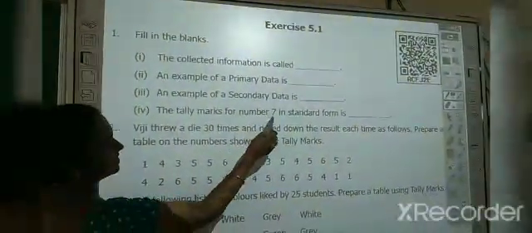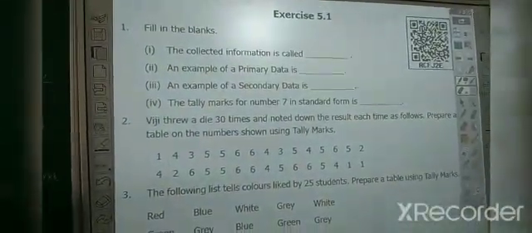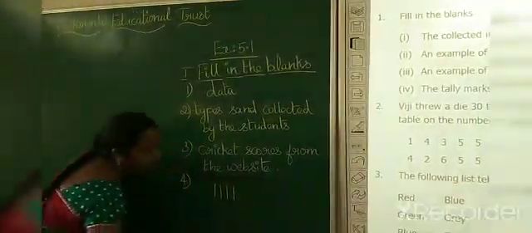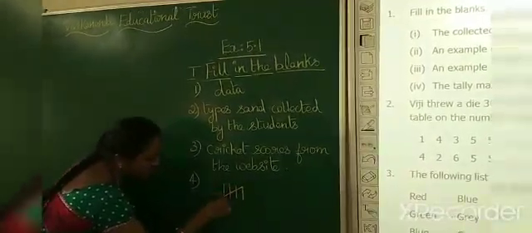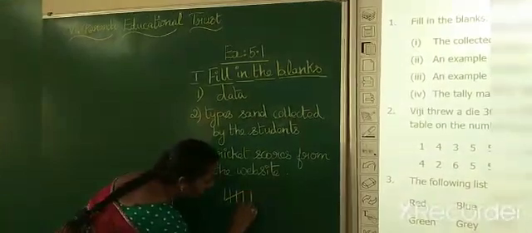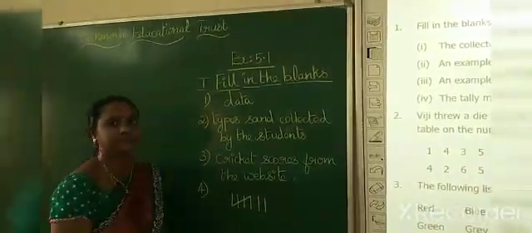Fourth question, the tally marks for number 7 in standard form is dash. How will you write 7 in the tally form? 1, 2, 3, 4. How will you draw the fifth one? It should start from right to left. It should be a cross like this. So it is considered as 5, and then 6, 7. So this is the tally mark for 7.